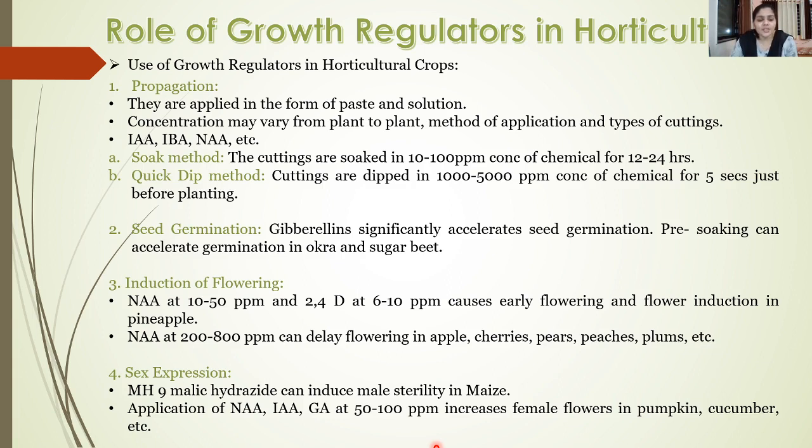The next important role of growth regulators is seen in sex expression. For example, MH, maleic hydrazide, can induce male sterility in maize crop. So the male reproductive structures are sterile, or not able to produce the spores in case of maize if maleic hydrazide is applied. Then the application of NAA, IAA, GA, that is gibberellic acid, at a rate of 50 to 100 ppm increases the female flowers in pumpkin, cucumber, etc.